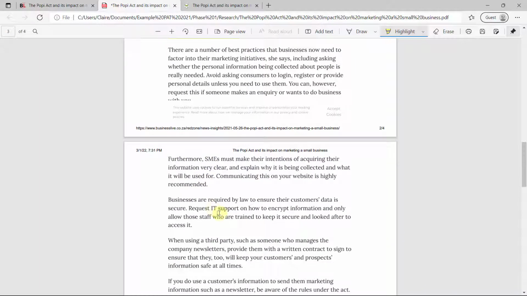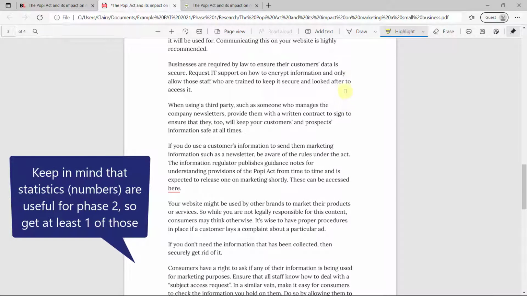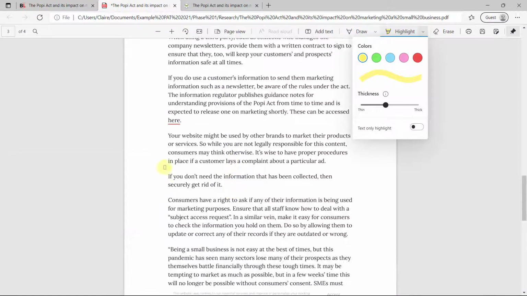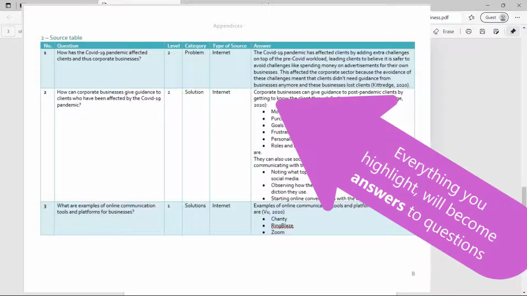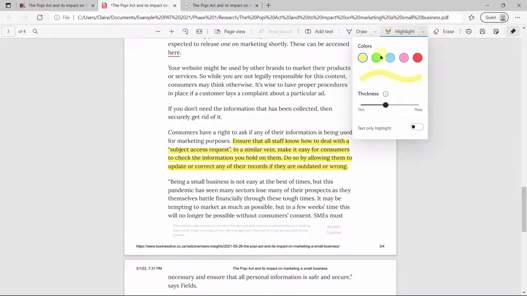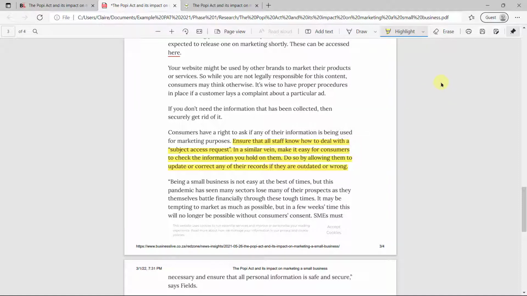Read through it, have a look, see what you're going to use. You can erase once you've made a highlight. You can change the colors over here. You can use a text only highlight, but that doesn't work if it didn't save as text. So basically what you need to do now is read through your sources, decide what information in the sources you're actually going to use, and start highlighting it. Something that might be nice is to highlight the three different subtopics in a different color. So everything that's a problem in green, everything that's a solution in yellow, something like that might work nicely.